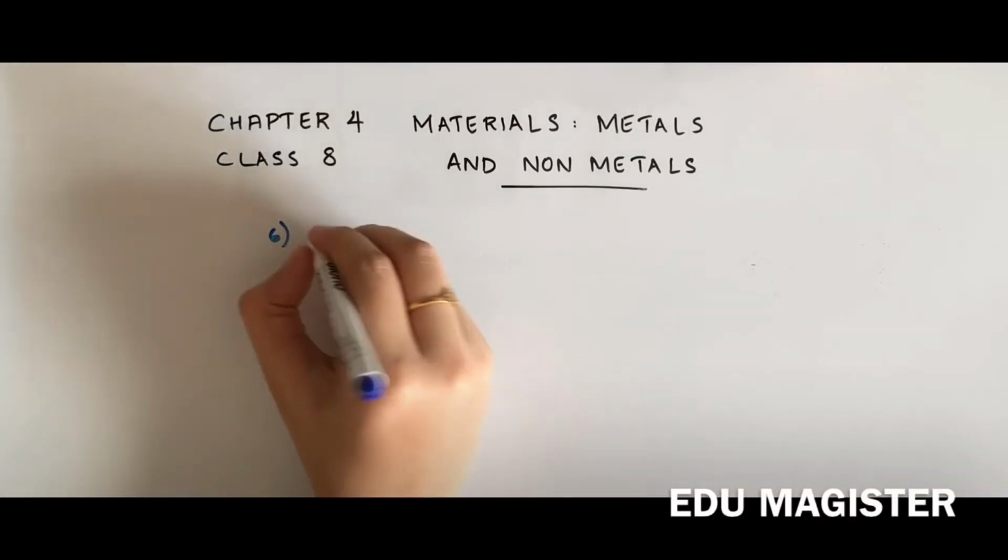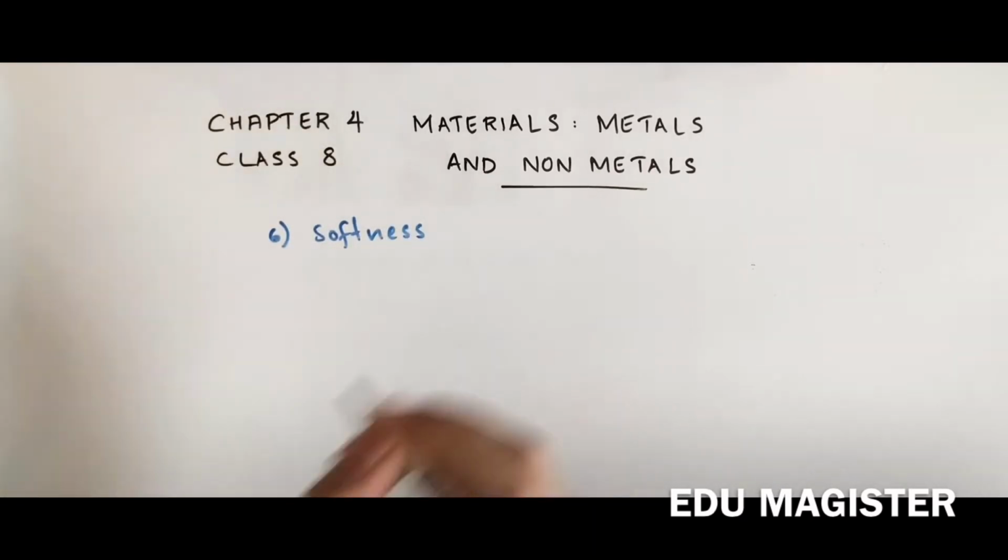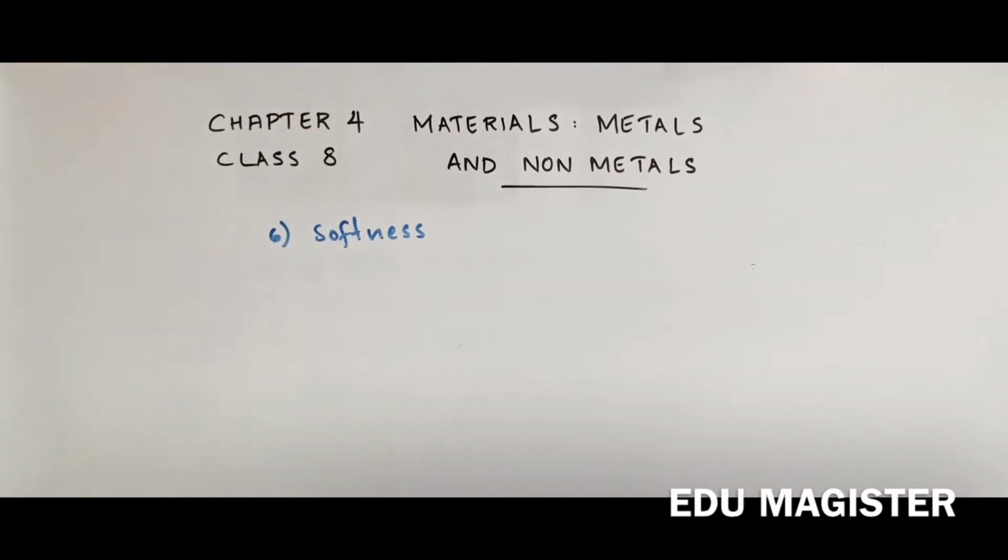Sixth one is softness. Nonmetals are generally soft because of their non-ductile and non-malleable property, that is, when stress is applied, it just breaks into a powdery mass or it cannot be drawn into wire. So these nonmetals are generally not so strong.